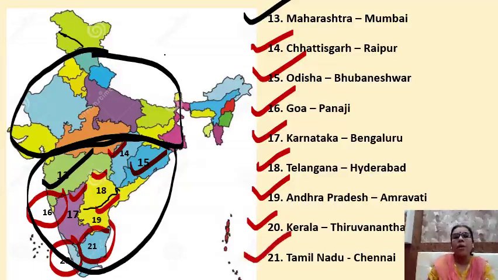So today we have learned another 9 states and their respective capitals. In the previous class we did 1 to 12, and in this class we have done 13 to 21. So in total you have learned how to locate 21 states on the outline map of India. You have to practice at home how to locate the states on the outline map of India.